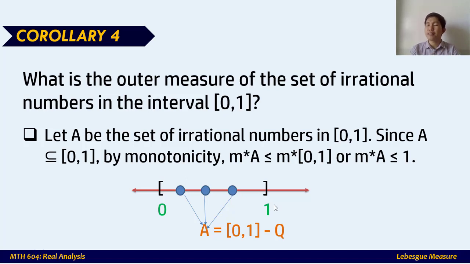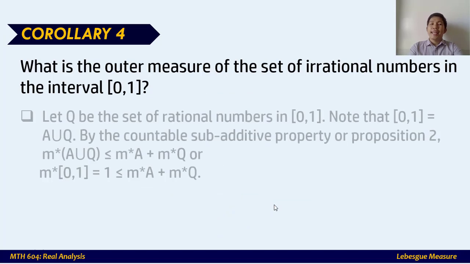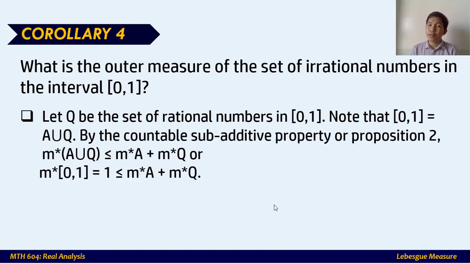Now, we're going to use the notion of these rational numbers. Let Q be the set of rational numbers in the closed interval 0, 1. Now the closed interval 0, 1 is the union of A and Q. Why? A is the set of irrationals, Q is the set of rationals from the interval 0 to 1. That's why the union is equal to the interval 0 to 1.